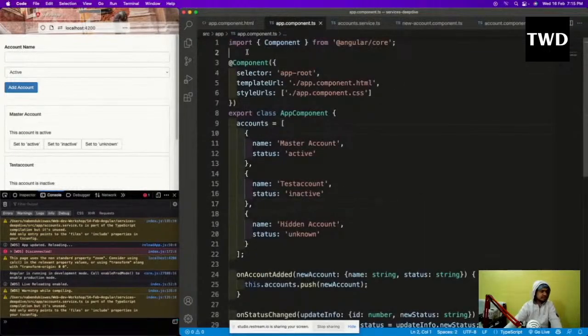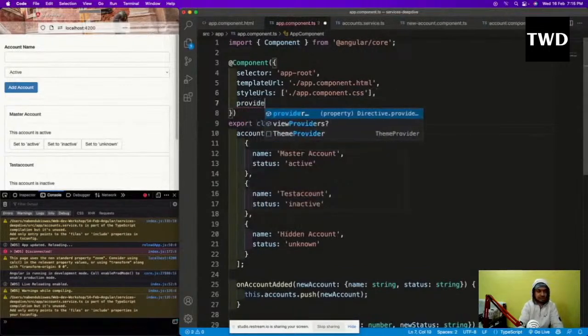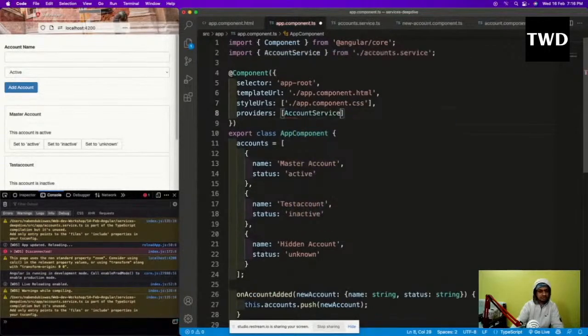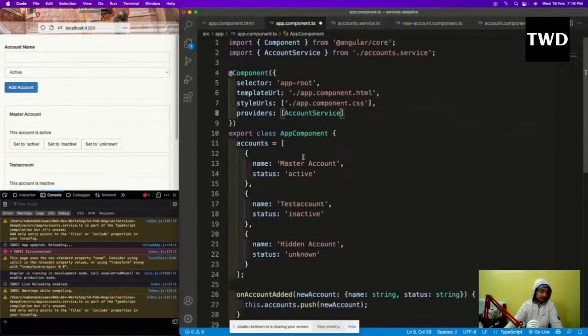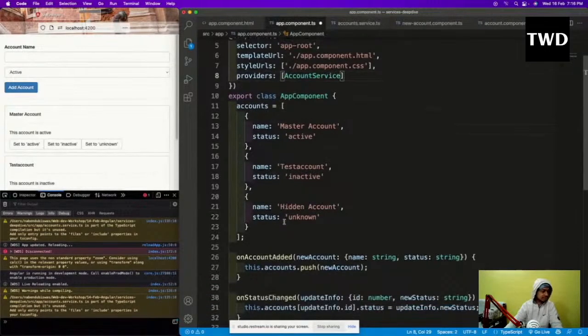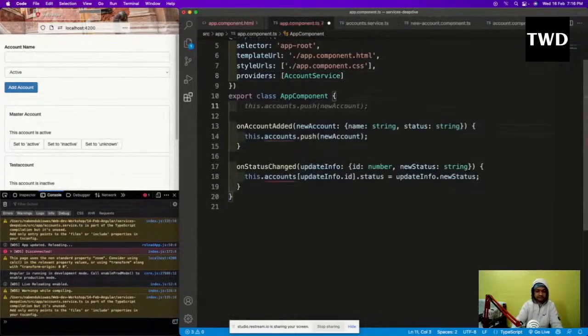So here, first thing is that again the providers thing we have to do. So providers is like AccountService. So AccountService is imported, and the other thing is accounts. Right now, this accounts array of objects is now coming from there, so not from here it is coming. So we can directly do that. So I'm going to remove this thing and all, and then accounts is like name is string and status is string.